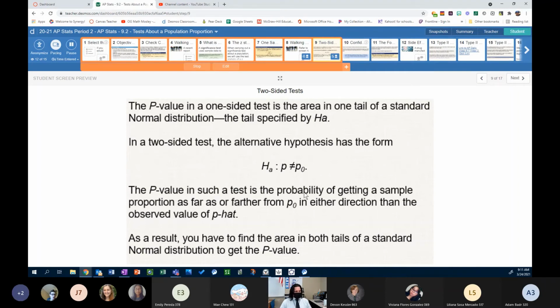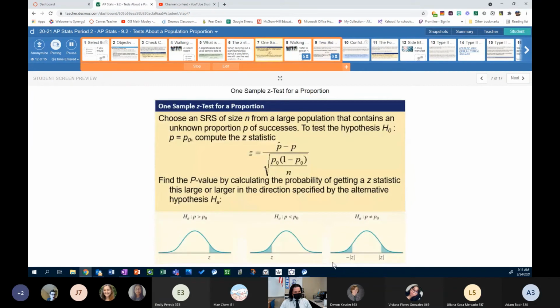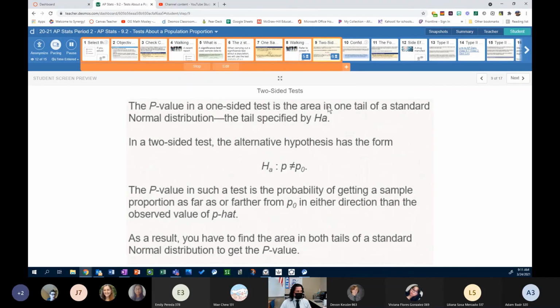The p-value in such a test is the probability of getting a sample proportion as far as or farther from p0 in either direction than the observed value of p hat. Right. As a result, you have to find the area in both tails of a standard normal distribution to get the p-value. And that's what this little graph shows here back on slide 7. We have two tails that we have to consider when we have a two-sided alternative and a two-sided test.